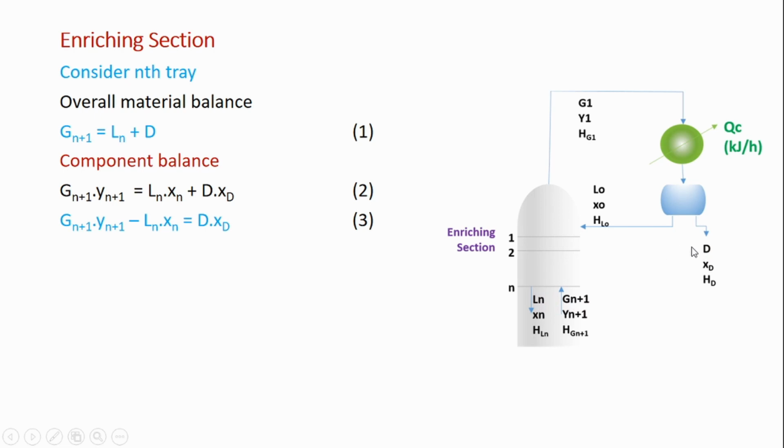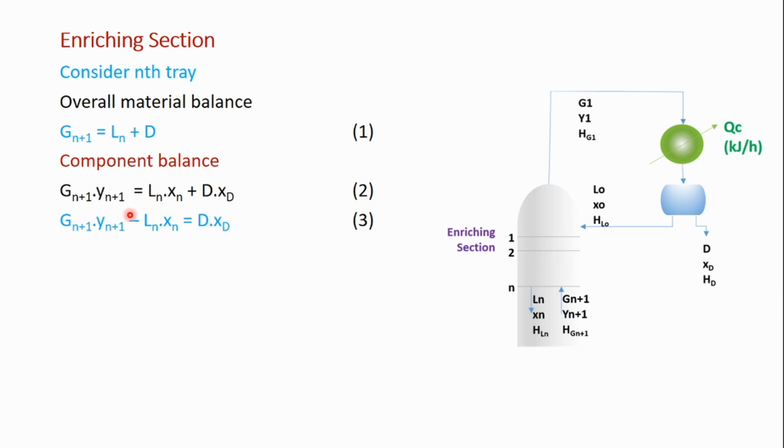Component balance, so it will be G_{n+1} y_{n+1} is equal to L_n x_n plus D x_D. So let us rearrange this equation. I will take G_{n+1} y_{n+1} minus L_n x_n, taking this term over this side. So it is equal to D x_D. Okay. So this is the molar flow rate of the more volatile component.